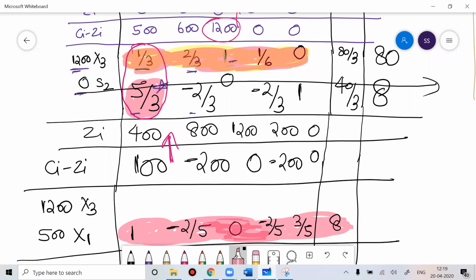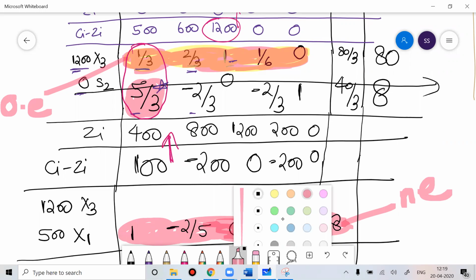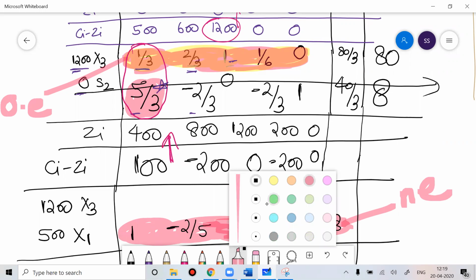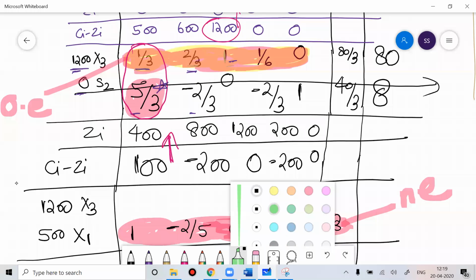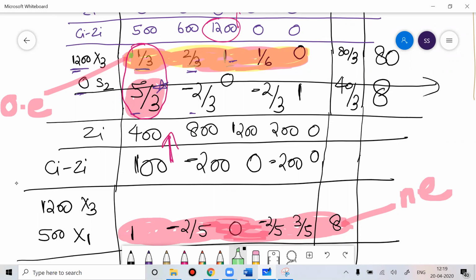These are the old values of x3, so I need this value. Along with this value, this will be my old element, and this value would be my new element. And what will be your constant here? The constant for this would be 1 by 3.